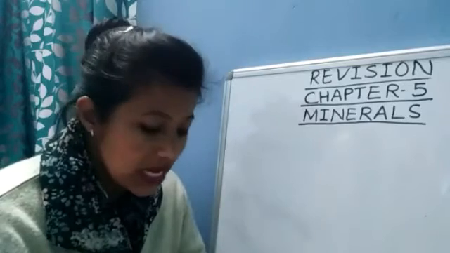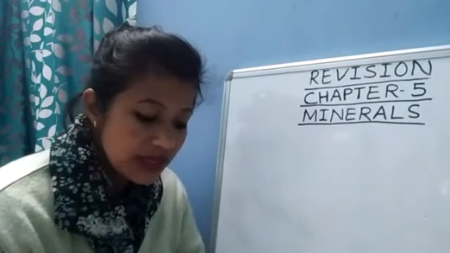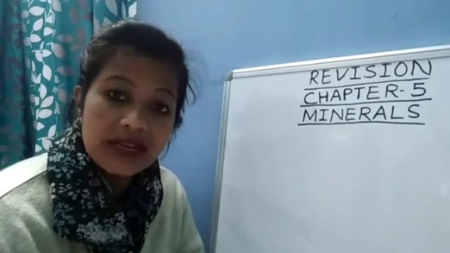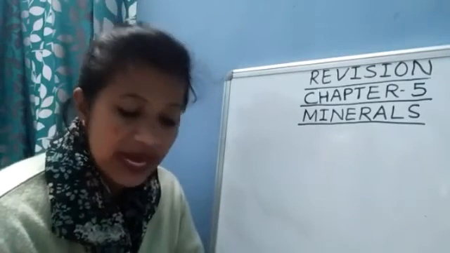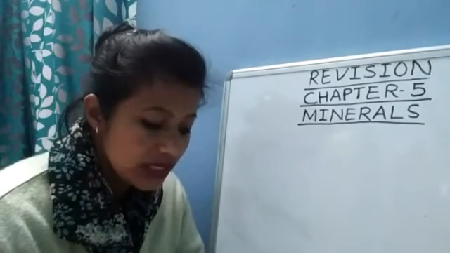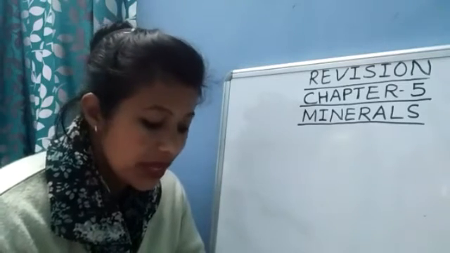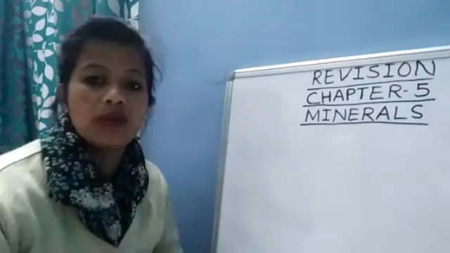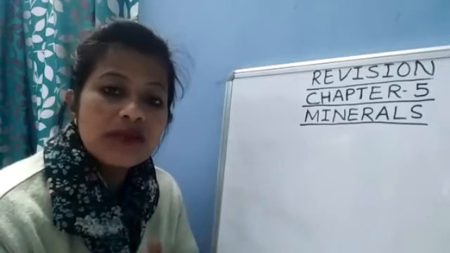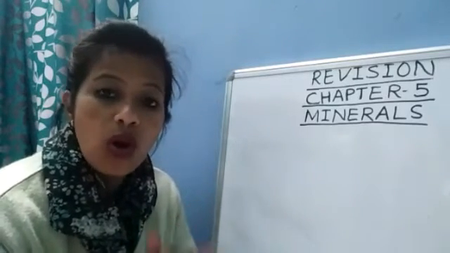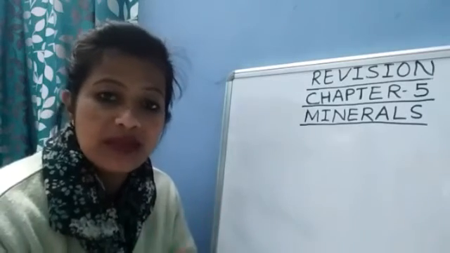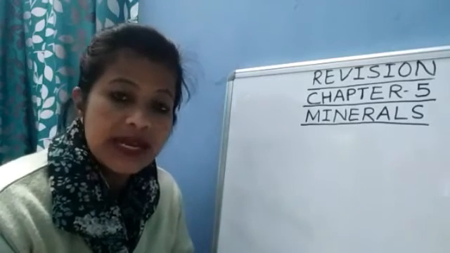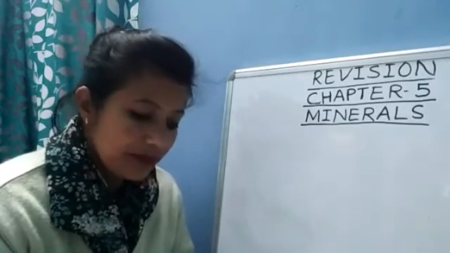Metallic minerals are divided in two categories, ferrous and non-ferrous. Ferrous minerals like iron ore, manganese and chromites contain iron. Non-ferrous minerals do not contain iron but may contain some other metal such as gold, silver, copper or lead. What is an alloy? An alloy is a mixture of a metal with one or more other elements. Bauxite is an ore of aluminium.